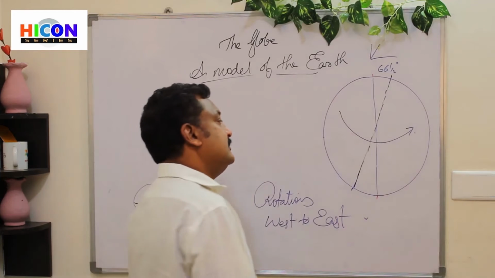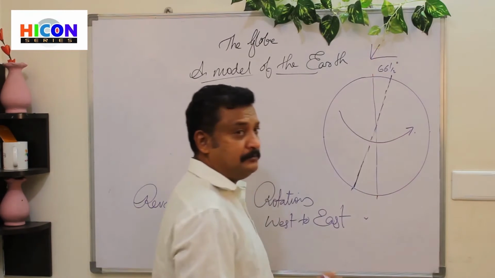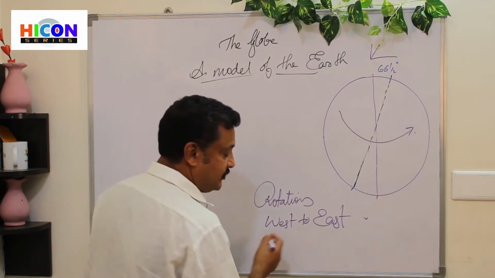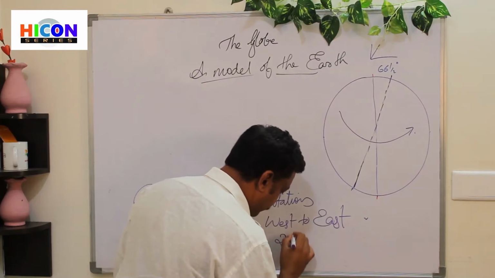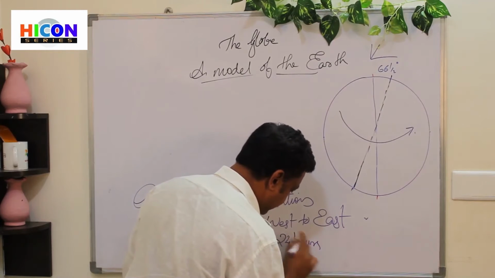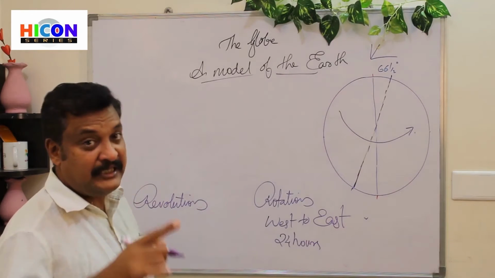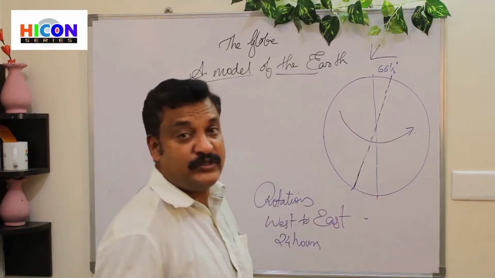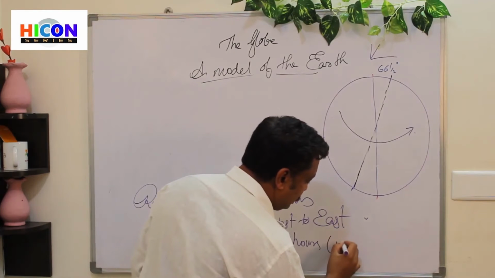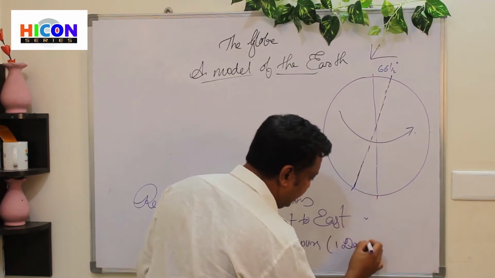And the time taken for one complete rotation is 24 hours, and that is what we call 1 day.